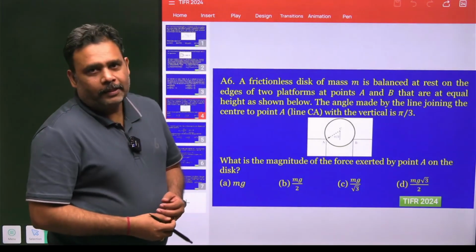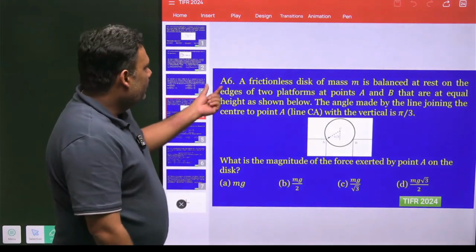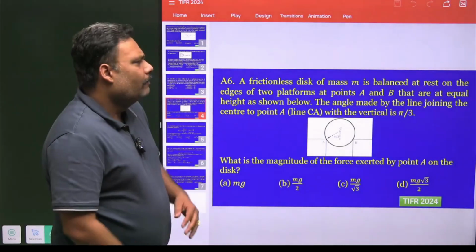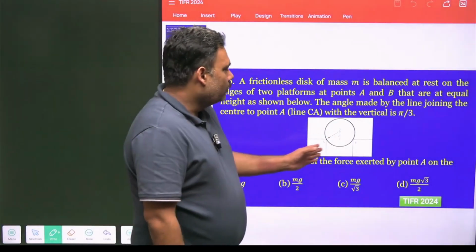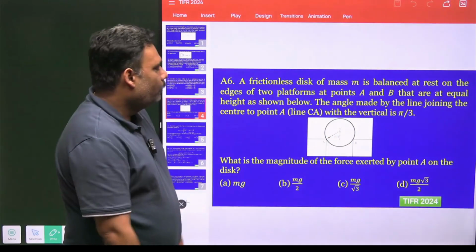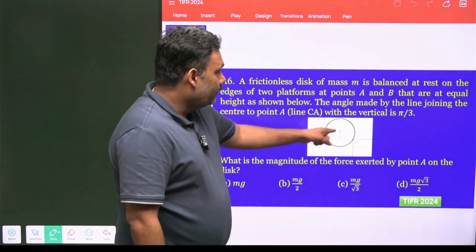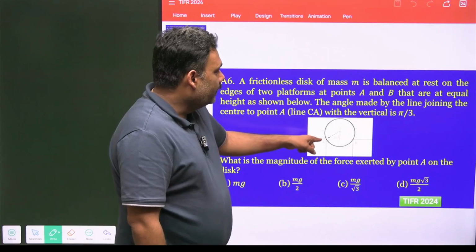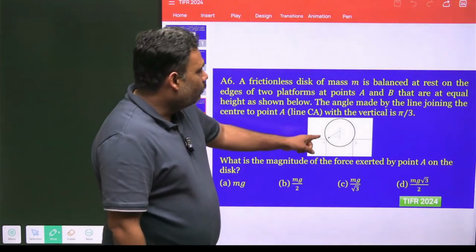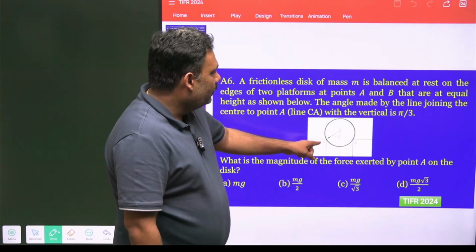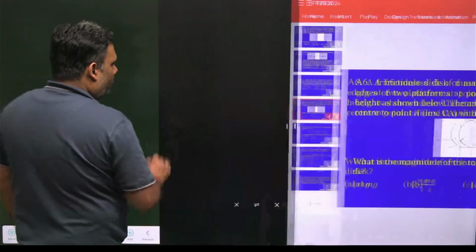Hello students, so let's try to solve one more problem from TIFR 2024, and this is question number A6. This is a very simple, straightforward problem. There is a disk which is balanced on two platforms, and the angle between the radius and the vertical, where this radius is coinciding with the point A, is pi by 3. What we have to do is calculate the force exerted on the disk at A. Let us try to go for this particular problem.